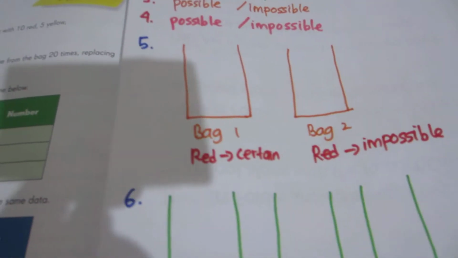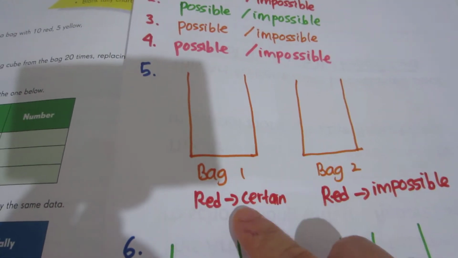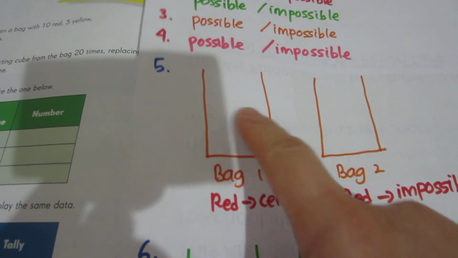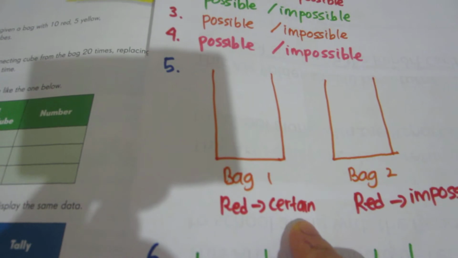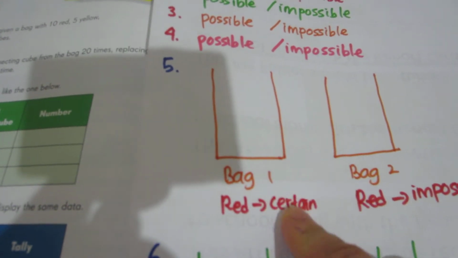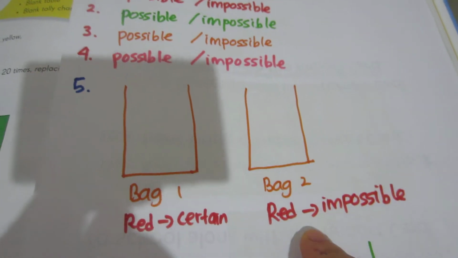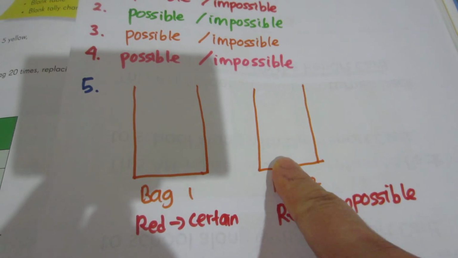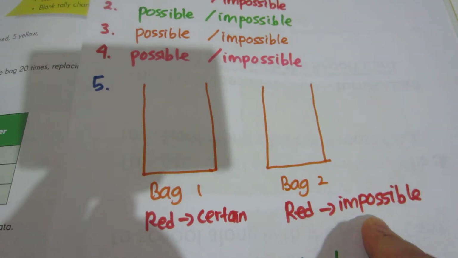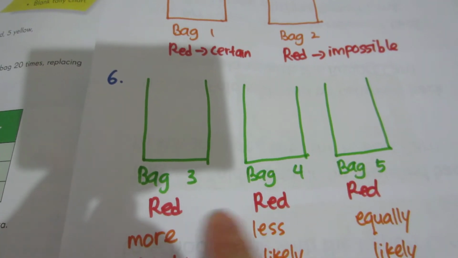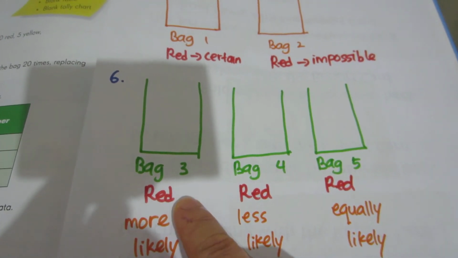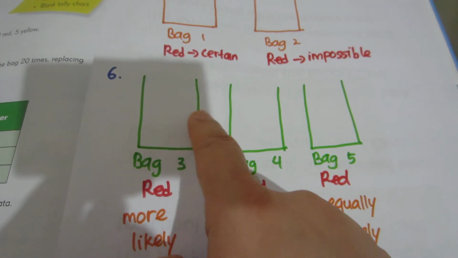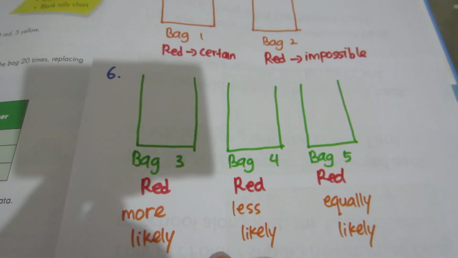Draw 6 colored marbles in each bag according to the likelihood. Example, in bag 1, red is certain, and you need to draw 6 because it's certain, 100%. So how many marbles of red do you need to draw? What about this one? It's impossible to get red. So in bag 2, that means we need to draw 6 marbles that have no red at all because it's impossible. For bag 3, bag 4, and bag 5, more likely to get red. So that means you need to have more red compared to other colors.